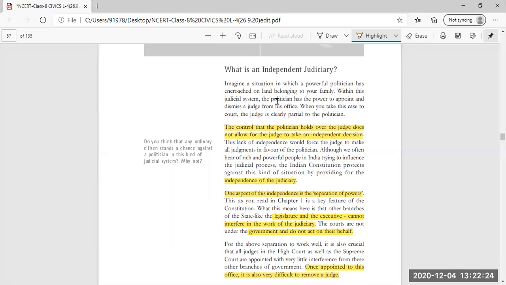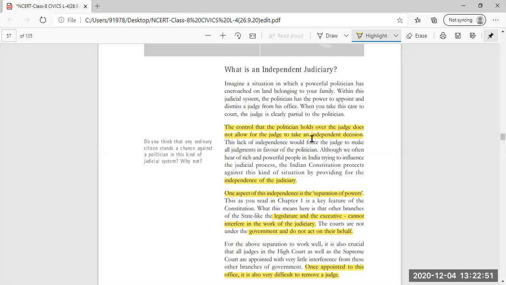Though the politician is wrong in his or her manner, the judge will still favor the politician, just because the politician has the right to dismiss the judge. So, in one sense, the judge will have the fear that if he or she does not give the judgment in favor of the politician, the politician might dismiss that particular judge.